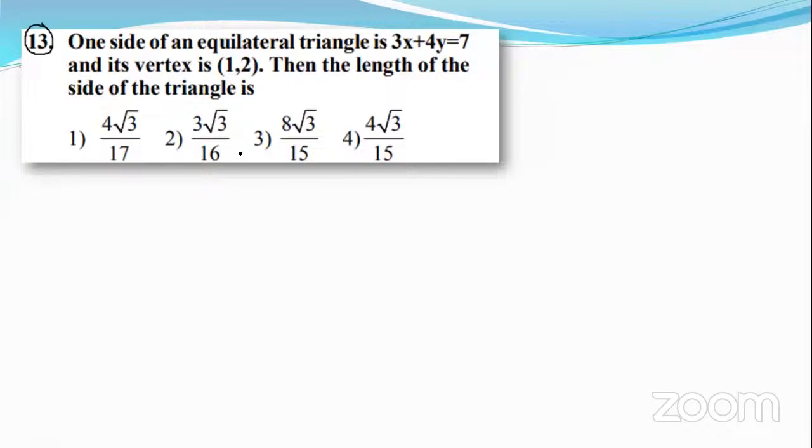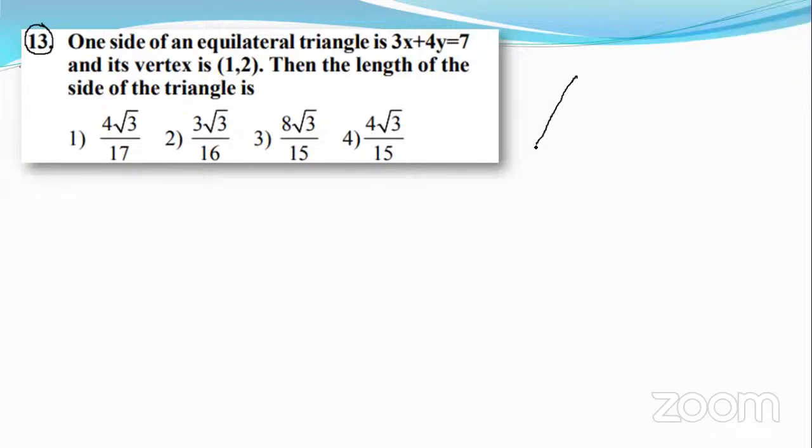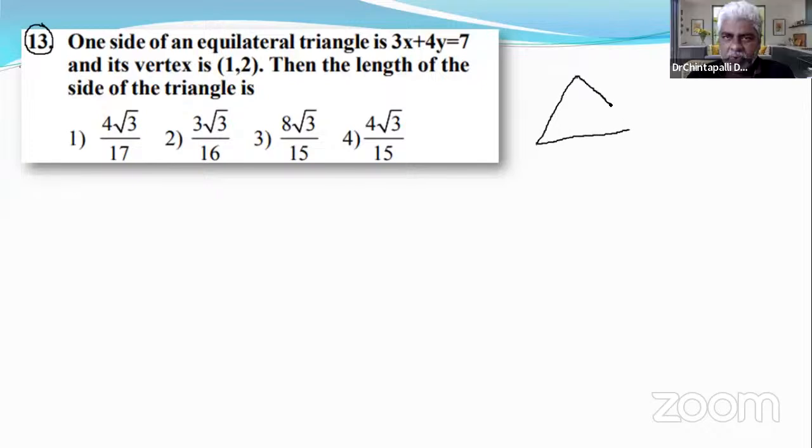This is a thought-provoking question. One side of an equilateral triangle is 3x plus 4y equals 7. First imagine in our mind an equilateral triangle, where all sides are equal. One of its sides is 3x plus 4y equals 7, or 3x plus 4y minus 7 equals 0.